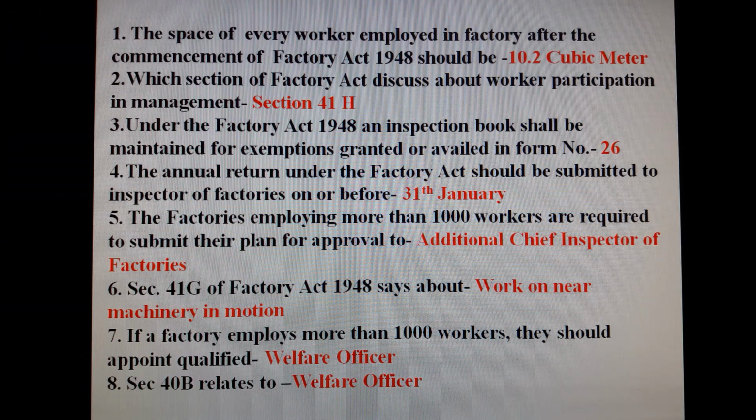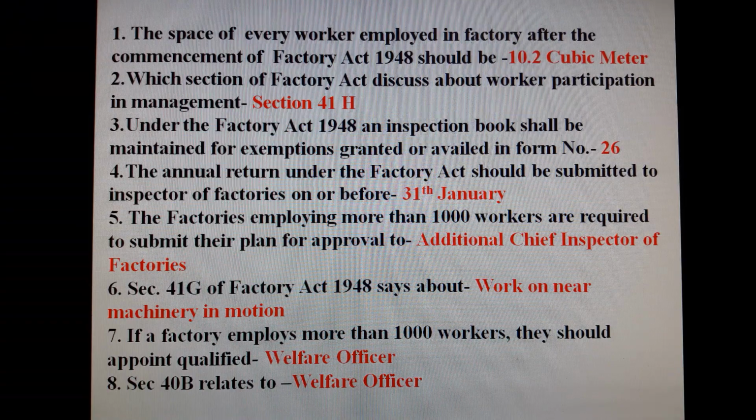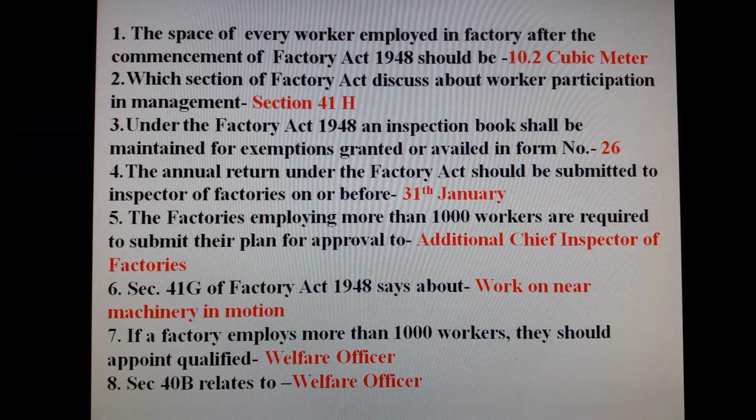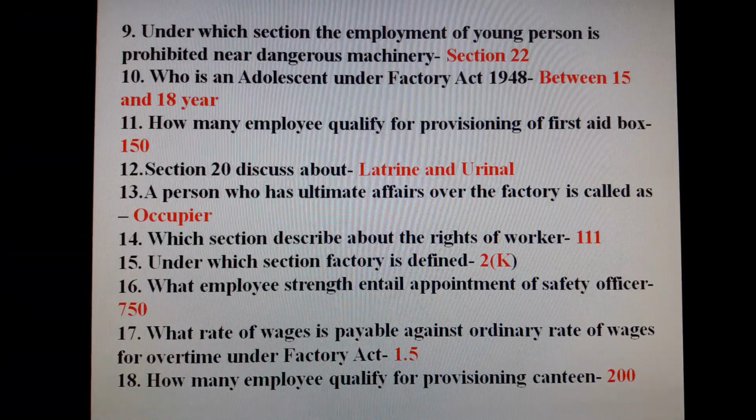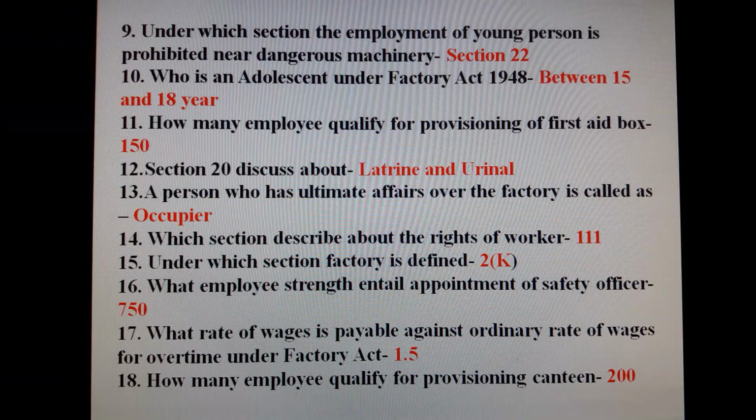Question number 7. If a factory employs more than 1000 workers, they should appoint qualified welfare officer. Question number 8. Section 40B relates to welfare officer. Question number 9. Under which section the employment of young person is prohibited near dangerous machinery? Section 22. Question number 10. Who is an adolescent under Factory Act 1948? Between 15 and 18 years.